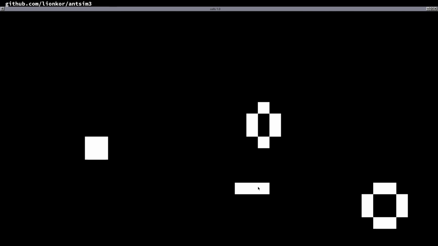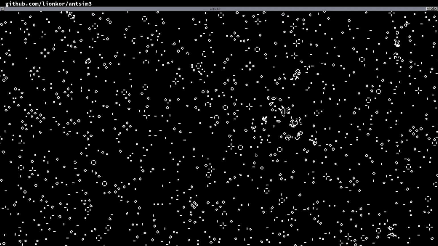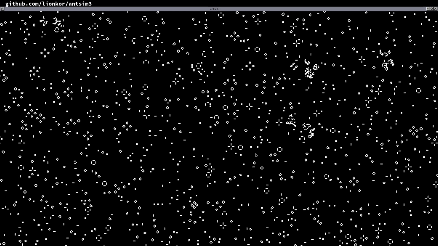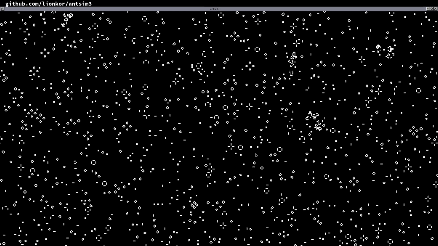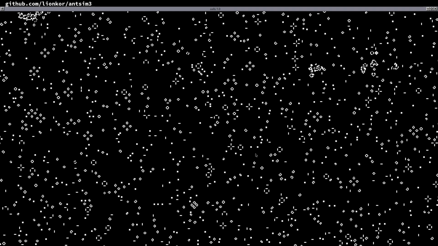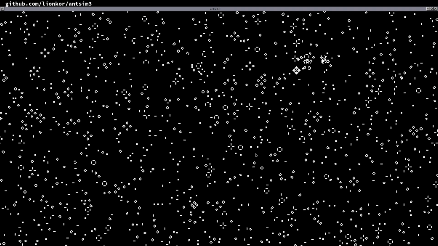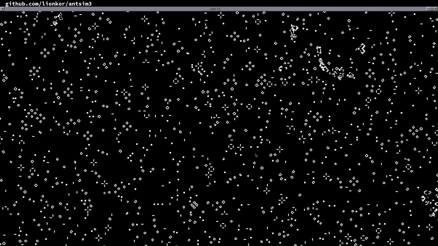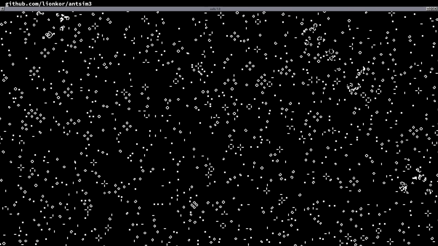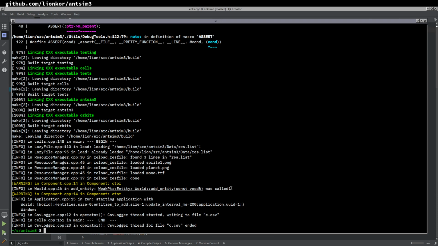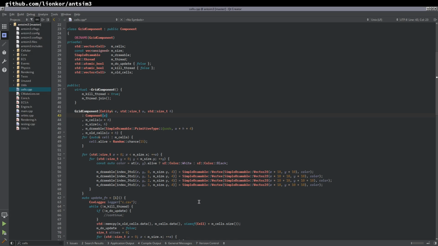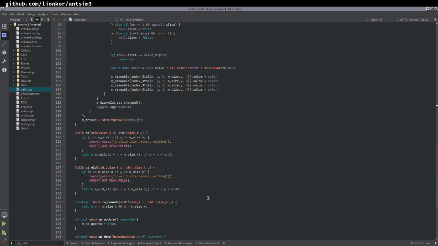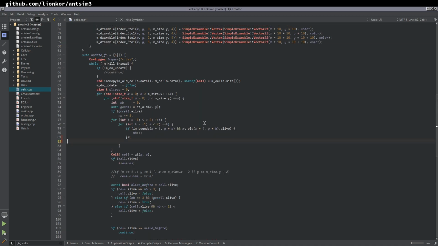But we basically want a very simple way to draw basically this, right? We want to draw little squares. We want to be able to change the color, and I think that's about it actually. The color is all we care about, and well, the position obviously, when I'm able to move and have all sorts of properties on the cells. So let's call them something else. Let's call them particles, because that's a little bit... actually, that's more confusing. Let's call them cells, because it's a grid and there are cells in the grid, right?